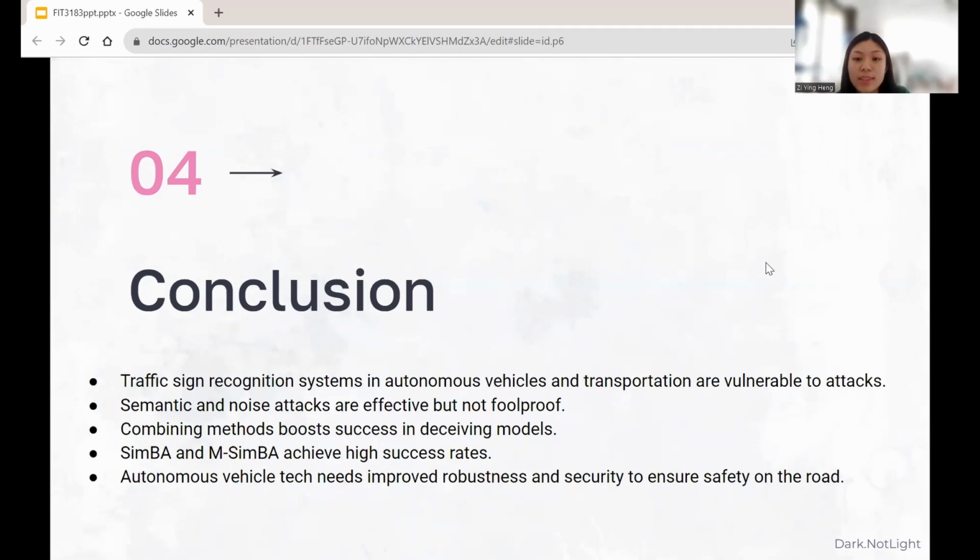While individual attacks like semantic and noise attack can be effective, a combination of these methods and more advanced black box attacks like SimBA and MSimBA can further increase the success rate of deceiving the models. This highlights the need for improved robustness and security measures in the development of autonomous vehicle technologies to mitigate the risk of false detections and ensure road safety.